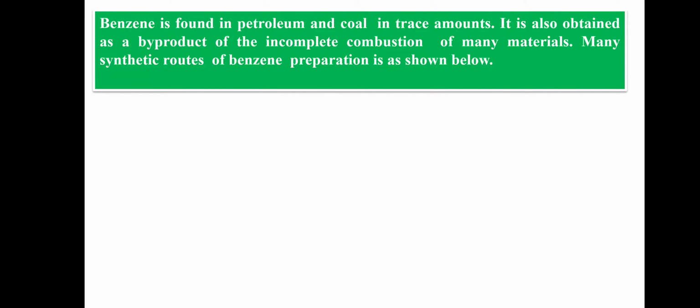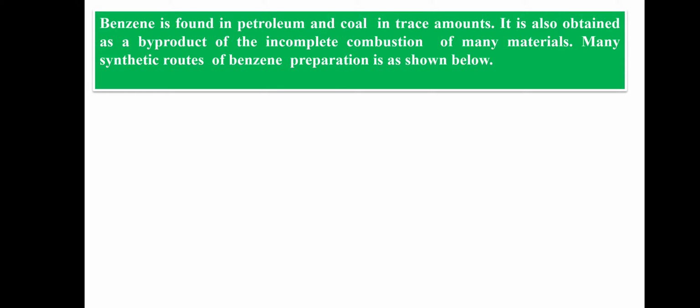In 1950, the demand for benzene increased, especially from the growing polymer industry. This necessitated the production of benzene from petroleum. Today, most benzene comes from the petrochemical industry, with only a small fraction being produced from coal.